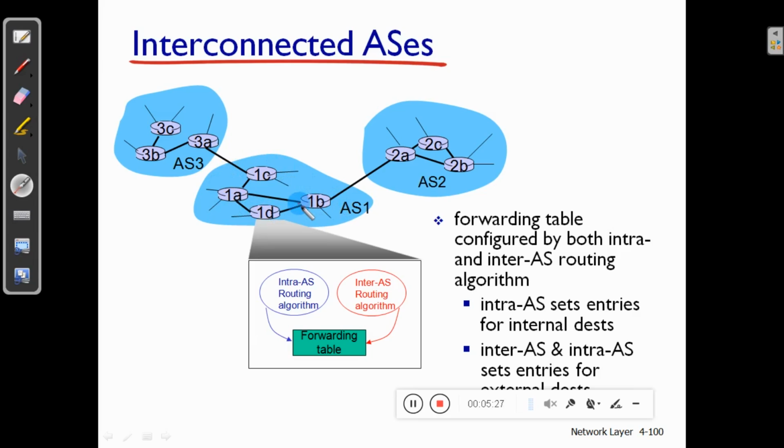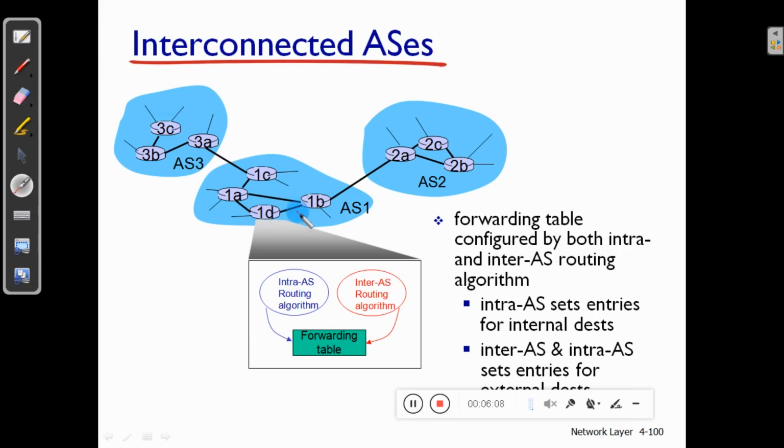Now the question comes: suppose a router in AS1 wants to send a packet to a router in AS2. This is inter-AS communication. That is, a router in autonomous system 1 wants to send the packet to a router in autonomous system 2. Here, router 1D in autonomous system 1 has to first send the packet to the gateway router. It has to decide which is the gateway router to reach autonomous system 2. In this diagram, the gateway router is 1B.